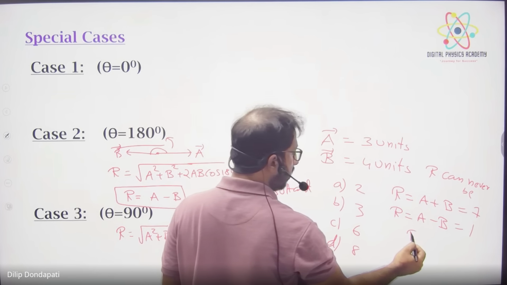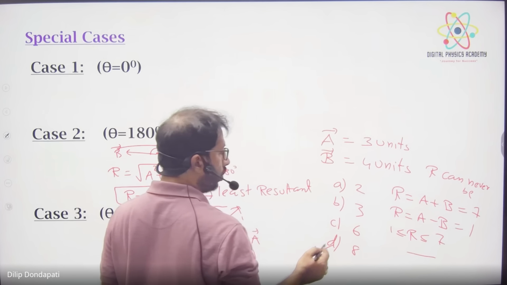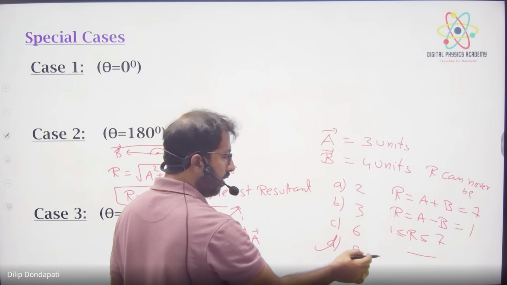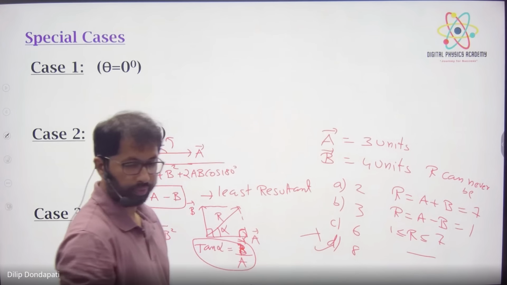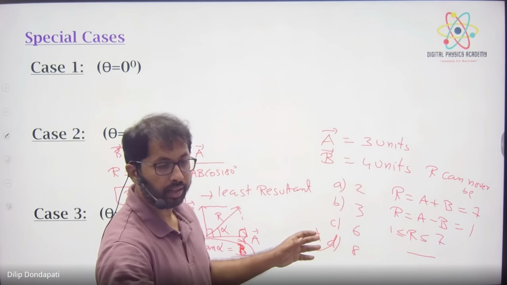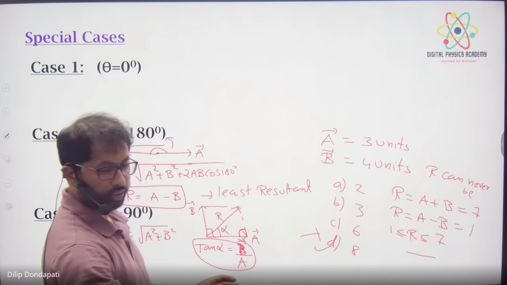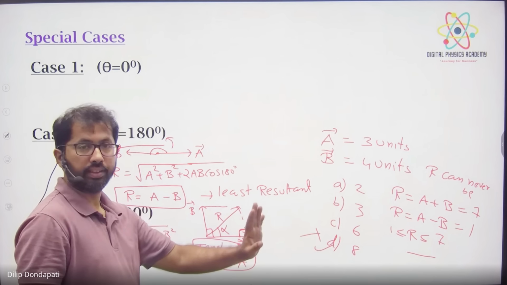That means R is greater than or equal to 1 and less than or equal to 7. So this one will come at a certain angle. But 8 cannot be possible. So this 8 is the answer.